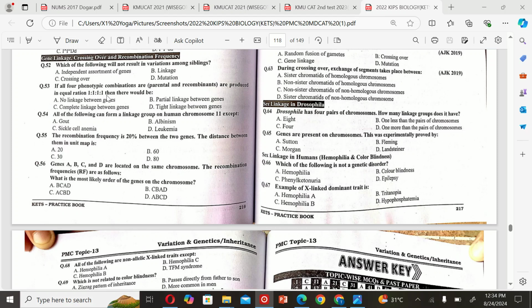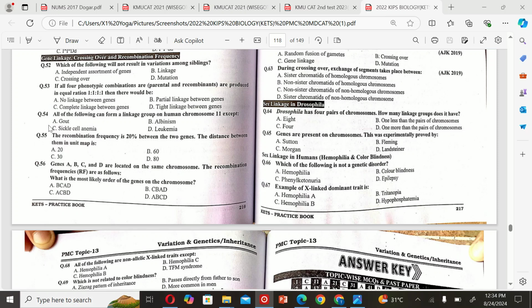The next MCQ is: if all four phenotypic combinations, parental and recombinant, are produced in equal ratio 1:1:1:1, then there ought to be A. No linkage between genes, B. Partial linkage between genes, C. Complete linkage between genes, and D. Tight linkage between genes. So the correct option is A. No linkage between genes.